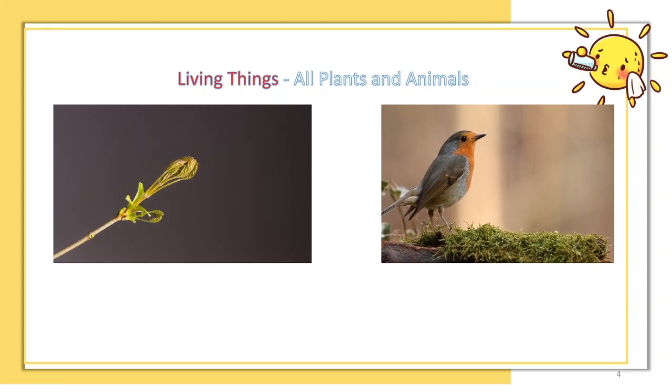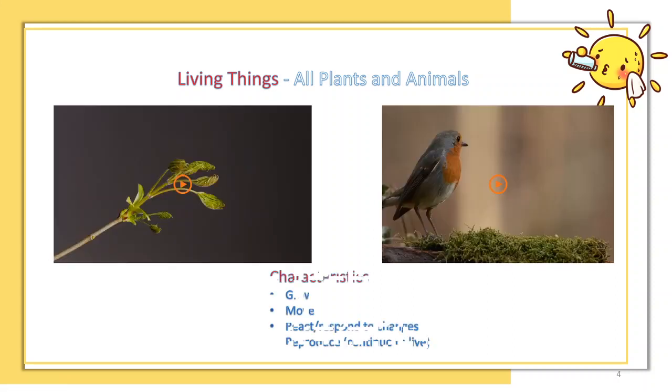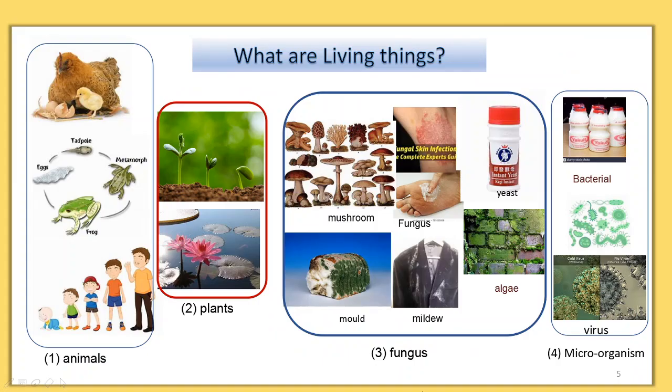Living things have the characteristics. First, they will be able to grow. They can move about. They also can react to or respond to the changes of the environment. Most importantly, they must be able to reproduce so that their species will be able to continue to live in this world.